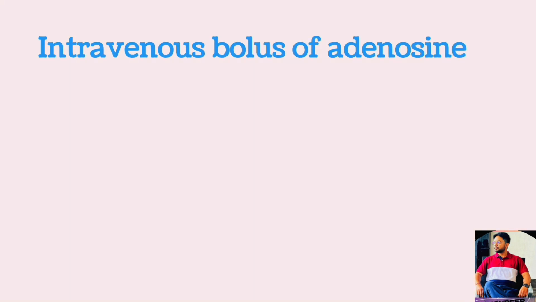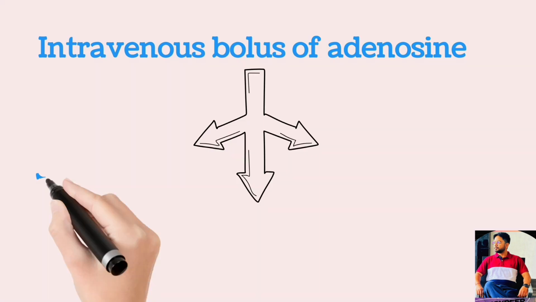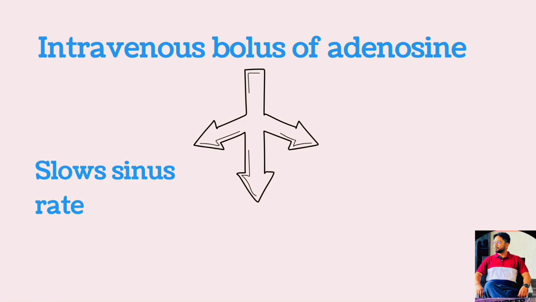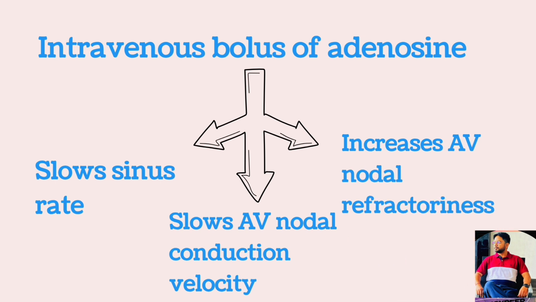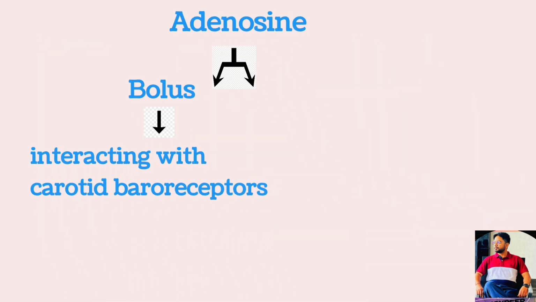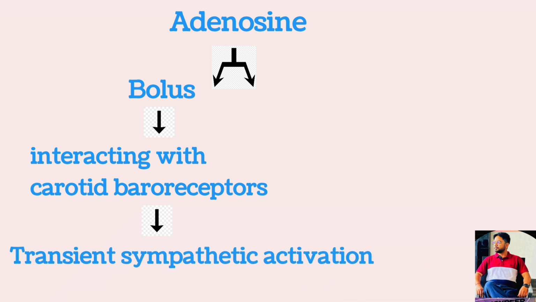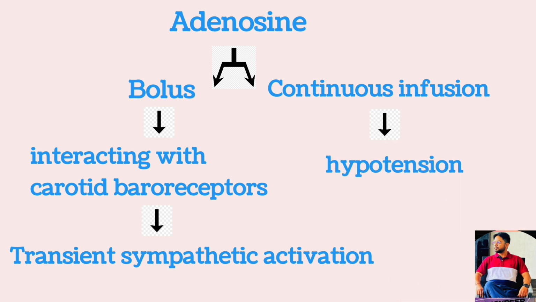Administration of an intravenous bolus dose of adenosine causes slowing of sinus rate, slowing of AV nodal conduction velocity, and increased AV nodal refractoriness. A bolus of adenosine can produce transient sympathetic activation by interacting with carotid baroreceptors, whereas a continuous infusion can cause hypotension.